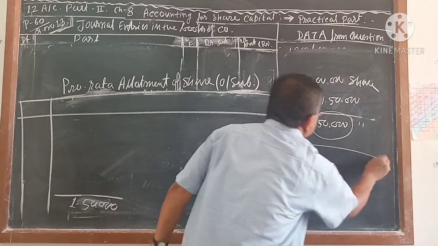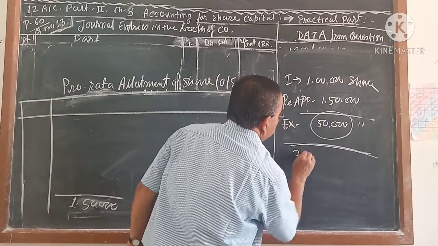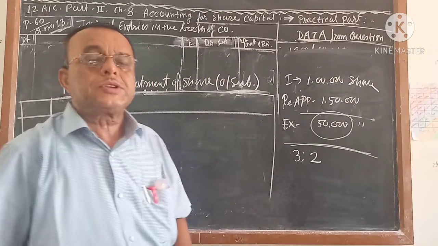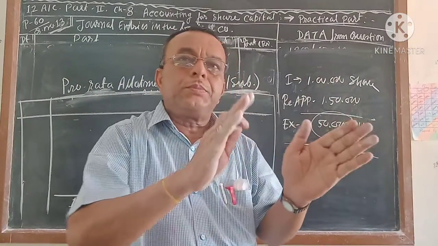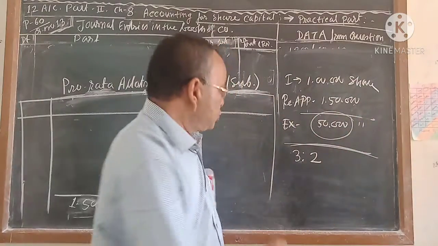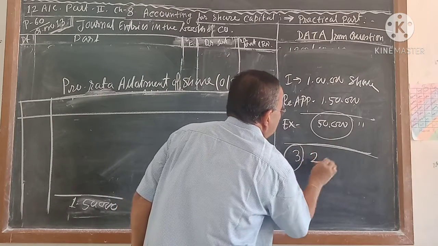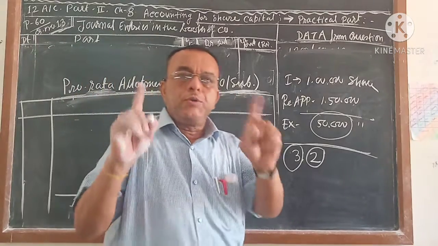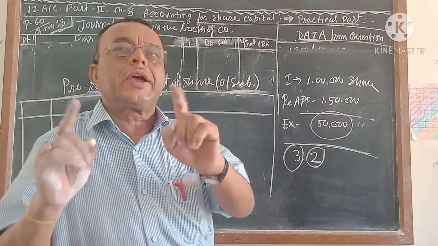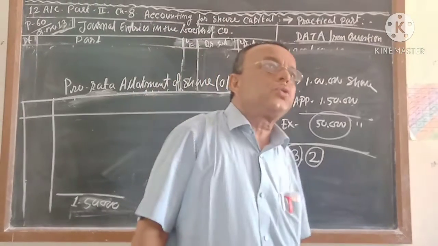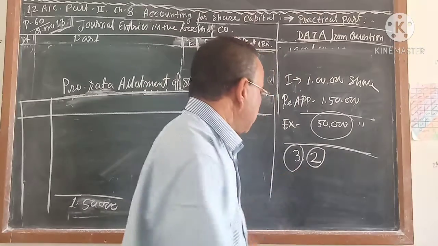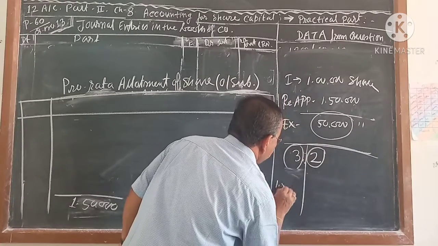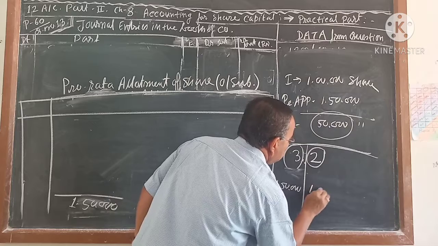That means the company can take a decision that there is a proportion of 3:2. What does 3:2 mean? 3:2 means the company cannot say to anybody that it will cancel the whole share. Those who applied for 3 shares, the company will give them 2 shares. Matlab, if you applied for 3 shares, you will get how many shares? You will get 2 shares. This is called the proportion of the pro rata. 3:2. That means it is 1,50,000 shares, you can make it 1 lakh.